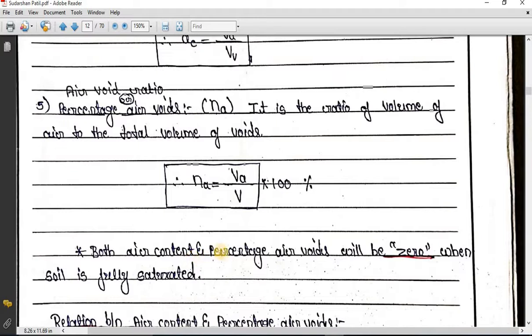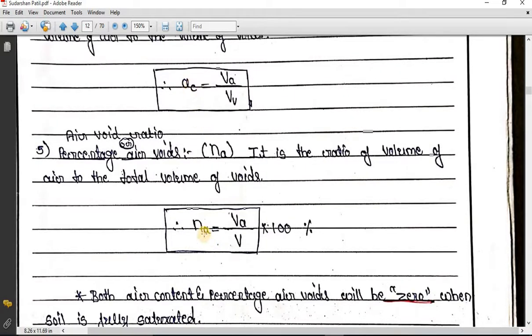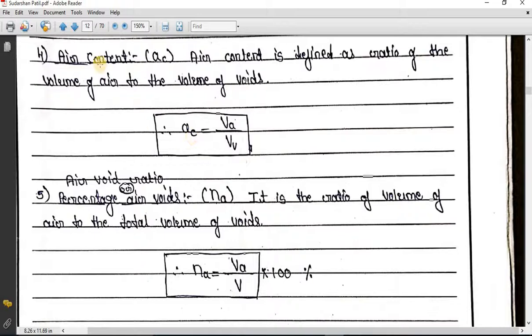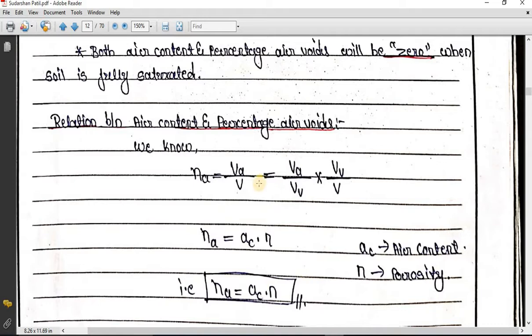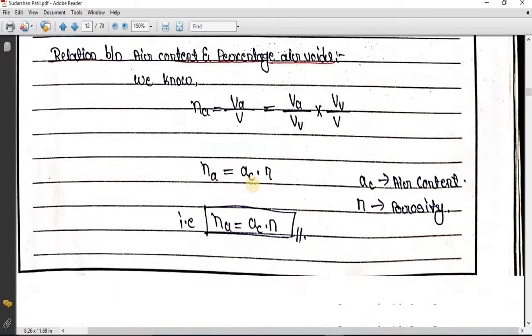So both air content, there is a note over here, both air content and percentage of air void will be 0 when the soil is fully saturated. Again the same technique comes. When the soil is fully saturated, means all the voids are filled by water. In that case, volume of air will be equal to 0 because all the voids are filled by water. So NA and AC will become 0, means air content and percentage air voids will become 0. So this is a small relation between air content and percentage air voids.